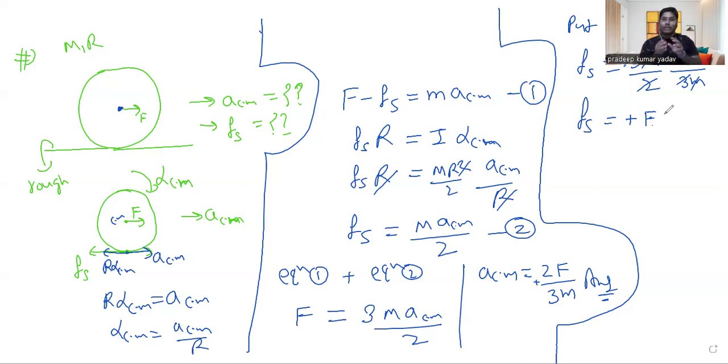There will be no domination of translational over rotational, or of rotational over translational. Just try to listen to me carefully. It means by the force itself, whatever translational effect it is providing, the same rotational effect is also coming. They are canceling by themselves only. There is no relative sliding tendency. In this situation, there is no requirement of friction, right?